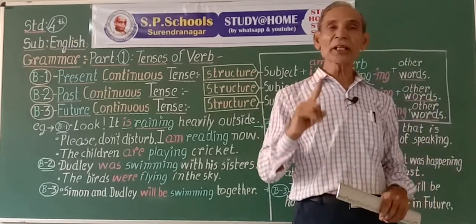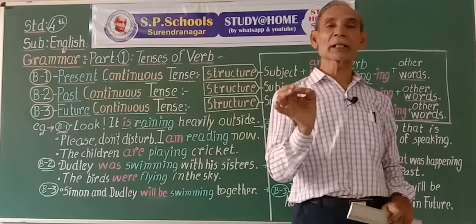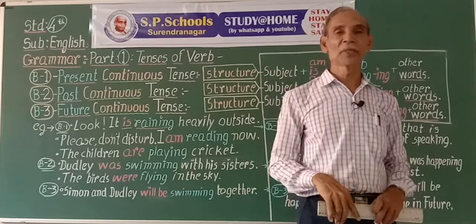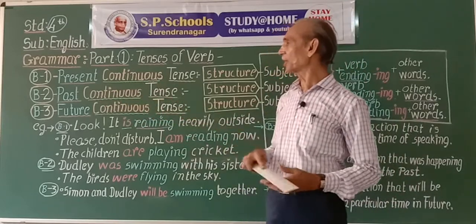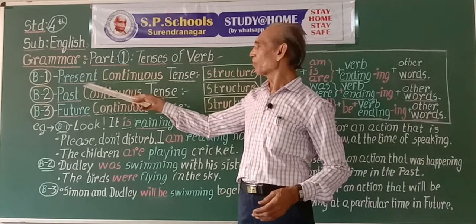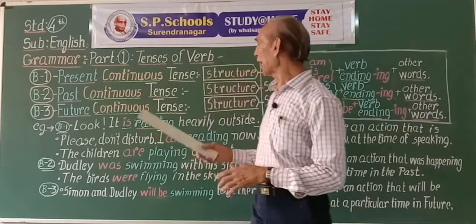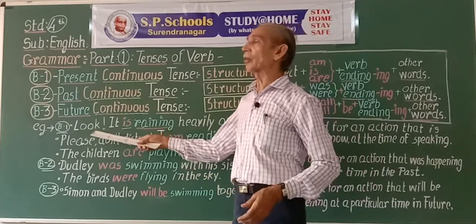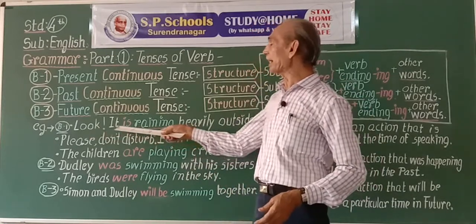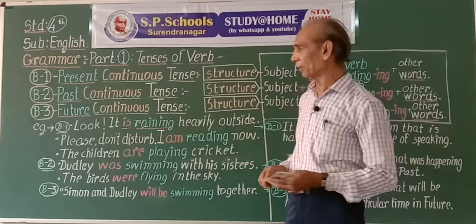But action is continuous at the time of speaking. This is completely clear. Thus we use to express continuous actions using ing form of the verb. Rain, raining. Look, it is raining heavily outside now at the moment.